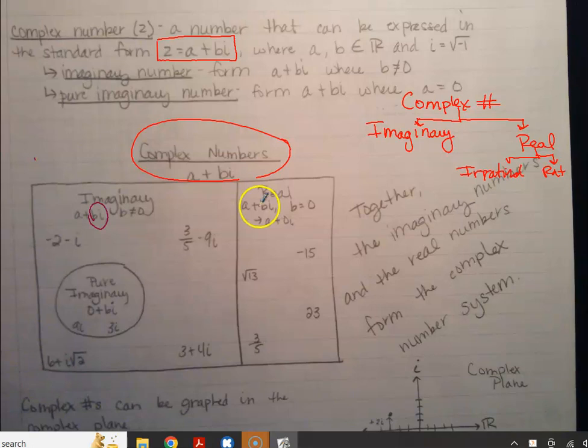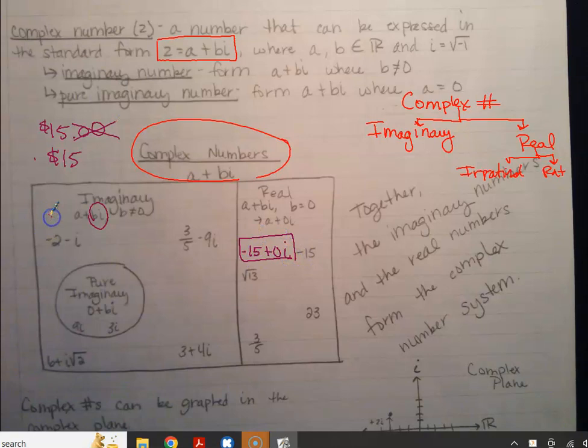Because when we simplify, like negative 15, we could write it as negative 15 plus 0i. But we don't write it like that. It's the same way as saying $15. We could write it with extra zeros, but we don't. We usually just write the dollar sign and the 15. We don't need the zeros to hold that place. Yes, this is more like the proper form of writing negative 15. That's one way to think about it.